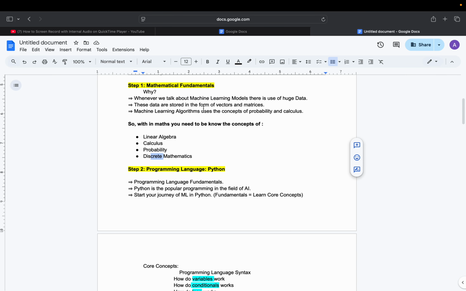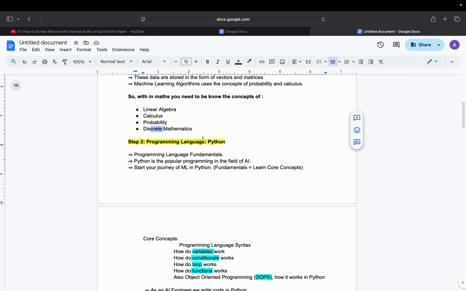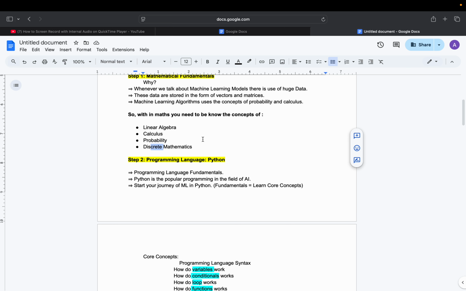Now moving on to step two, that is the programming language. I prefer you use Python as the main programming language, because Python is the most popular programming language and it is mainly used in the field of data engineering, while making use of data.